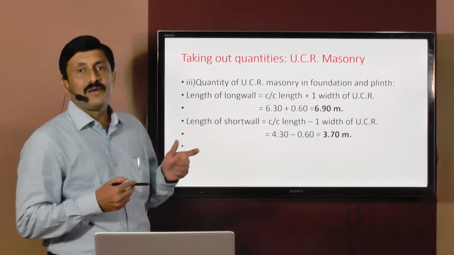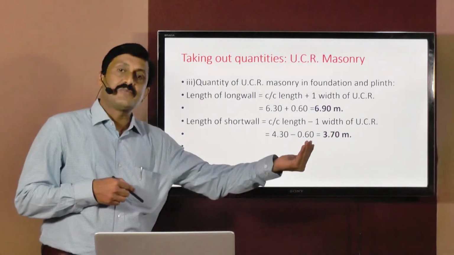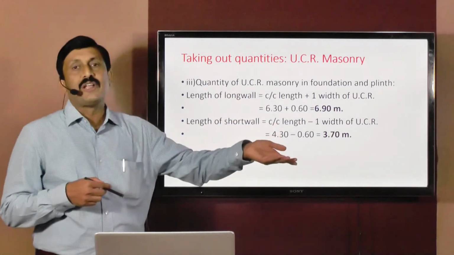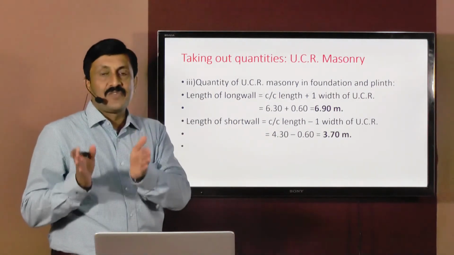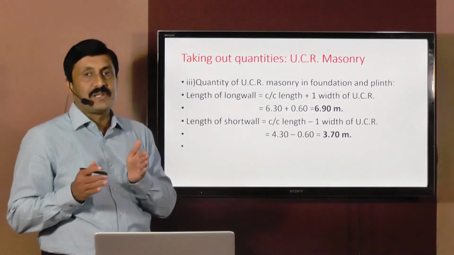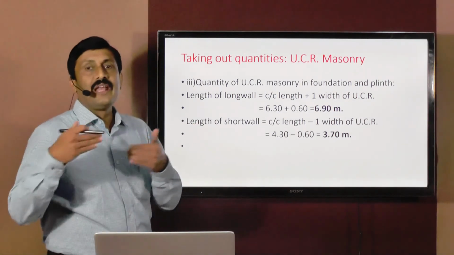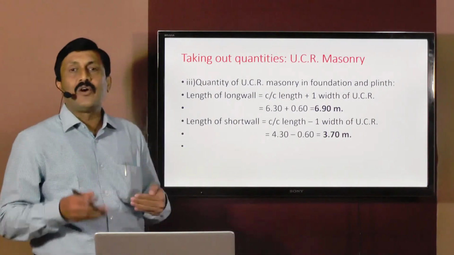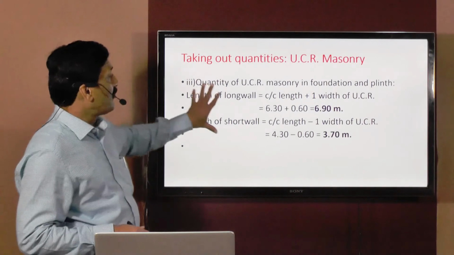What is the width of UCR? It is 0.6 meters. And what was the width for excavation? It was 0.9 meters. Width of PCC was also 0.9 meters, the same. But there is a reduction in the sectional width, and that has come to 0.6 meters. So obviously, length of long wall out to out or length of short wall in to in will also be changed.